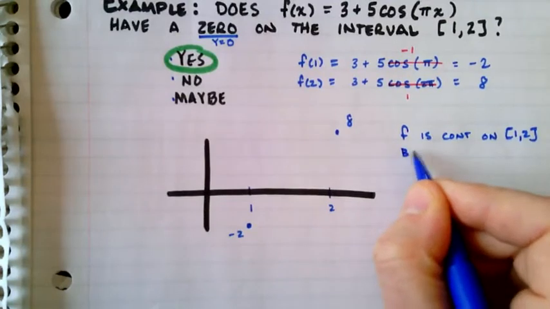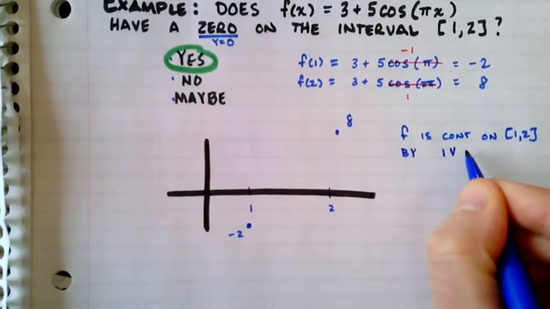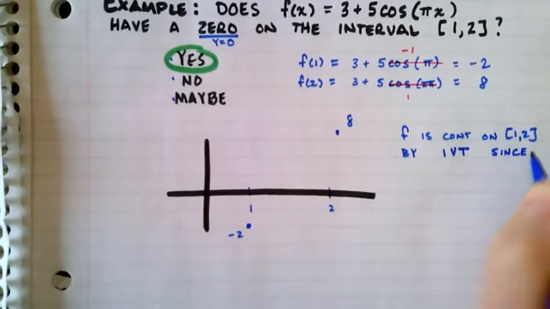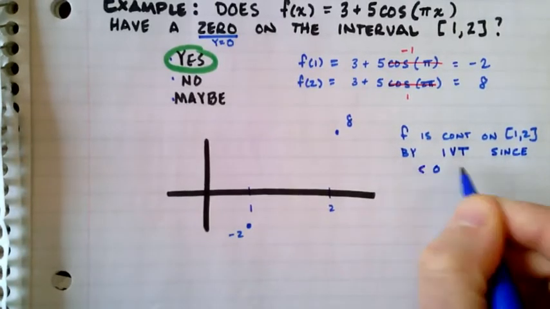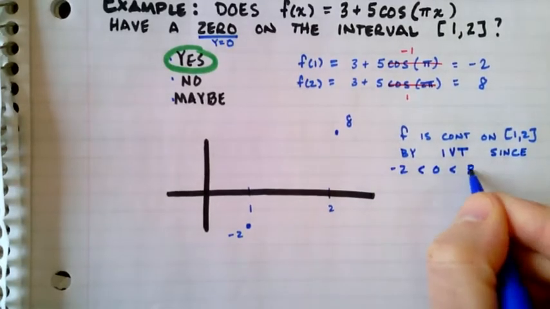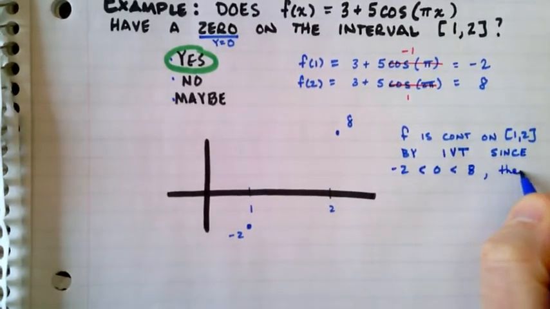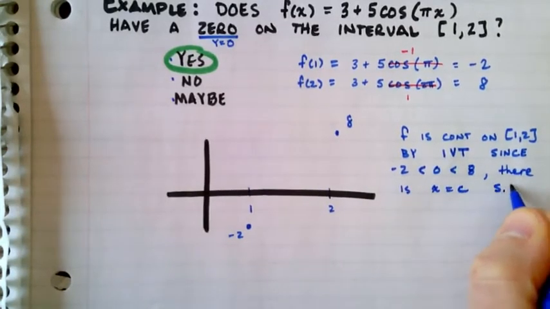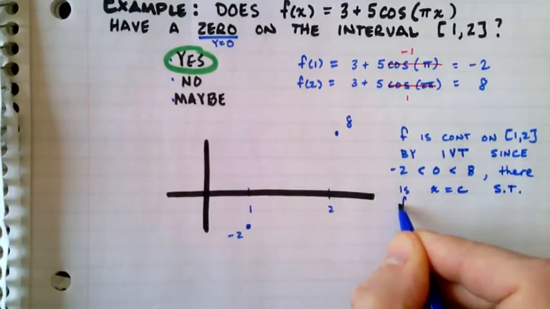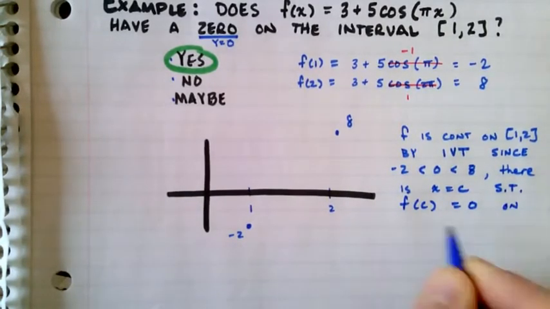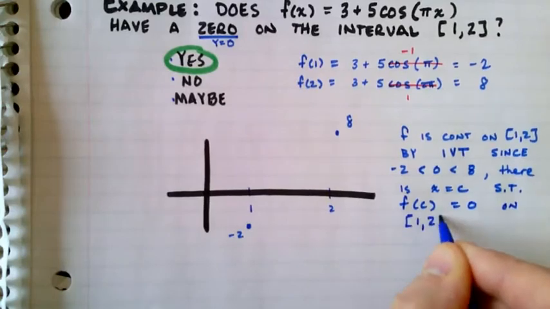Therefore, by the intermediate value theorem, since 0 is between -2 and 8, there is some x equals c such that f of c is equal to 0 on the interval from 1 to 2.